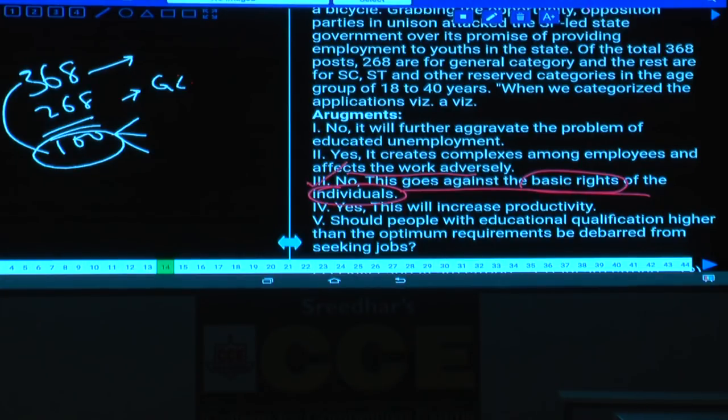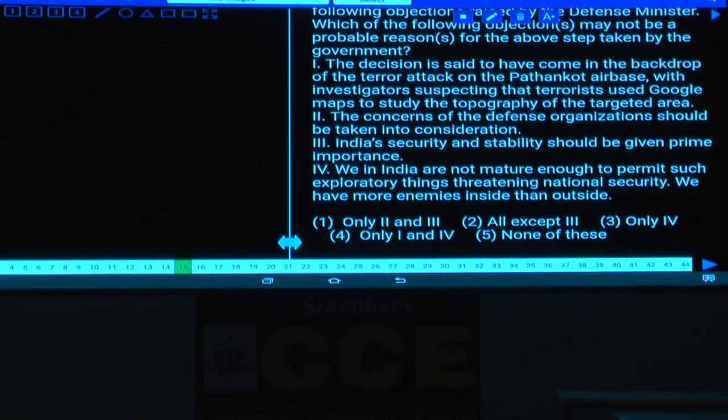Clear now? Only 100 were reserved for the remaining categories, which should not be the case. More than this should be there.